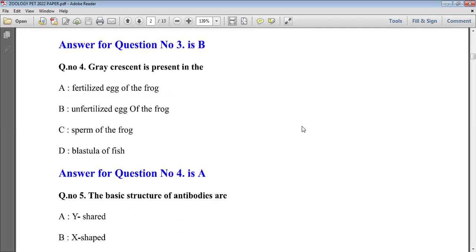In the next question, gray crescent is present in the. First of all, you should understand about the gray crescent. Gray crescent is present between the vegetal and animal pole in the zygote of frog. All the options have frog, and from these, option A is right, fertilized egg, because the zygote of frog has vegetal and animal poles, and the zygote forms after fertilization. Therefore, fertilized egg of the frog is the correct answer.